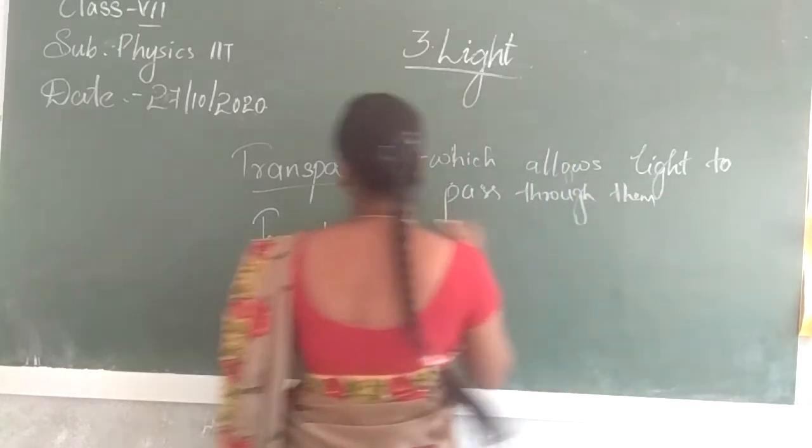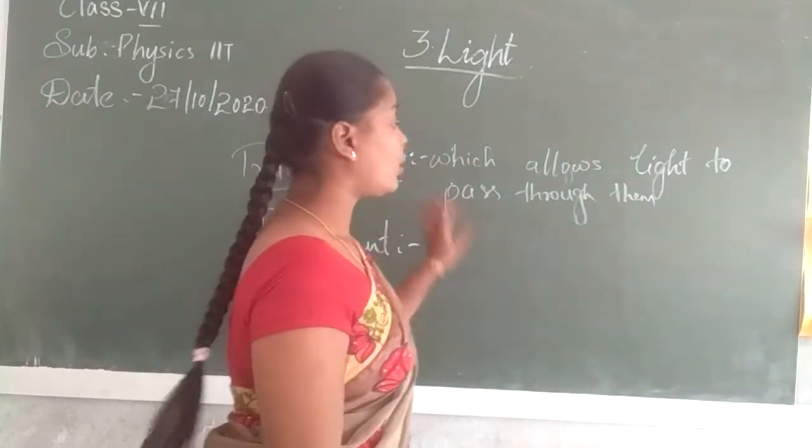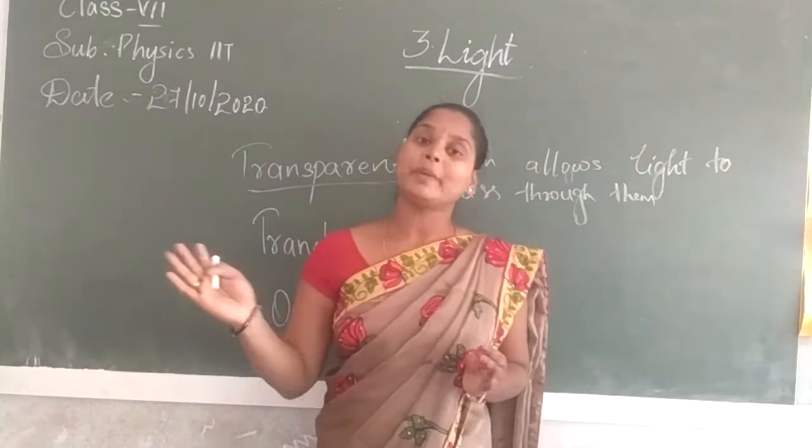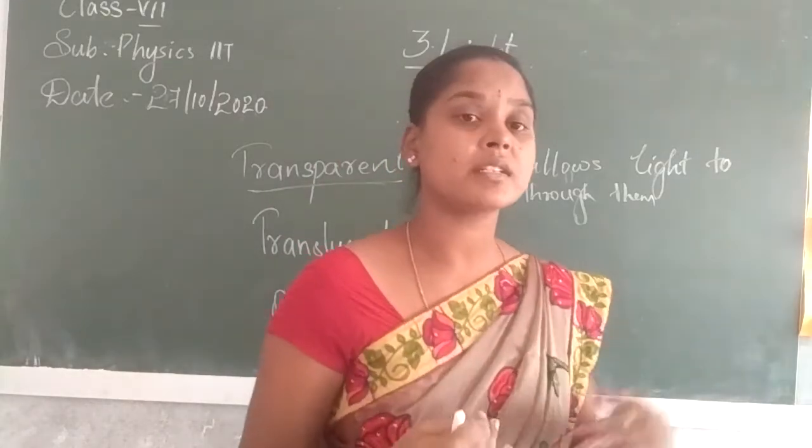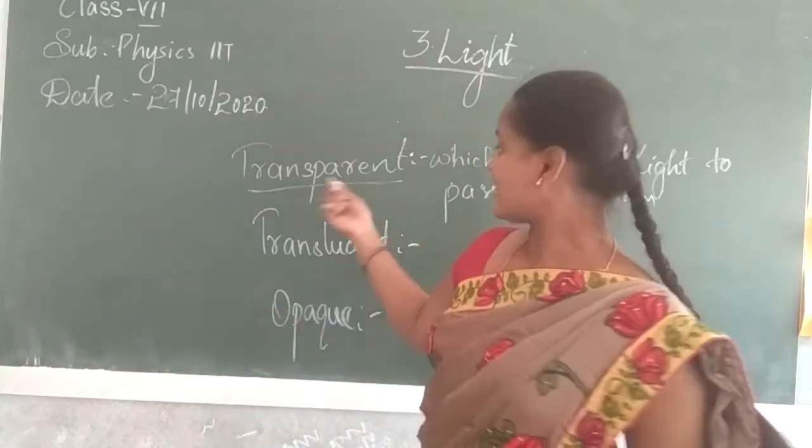Got it? What is a transparent medium? The objects which allow light to pass through them. That is the reason we can see the objects beyond it. So it is called a transparent medium.